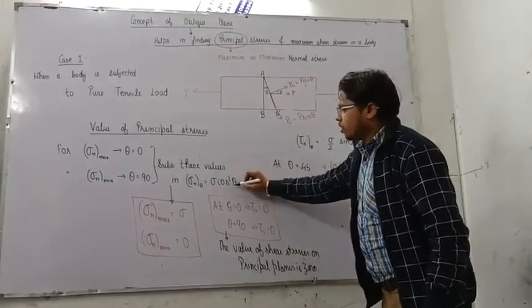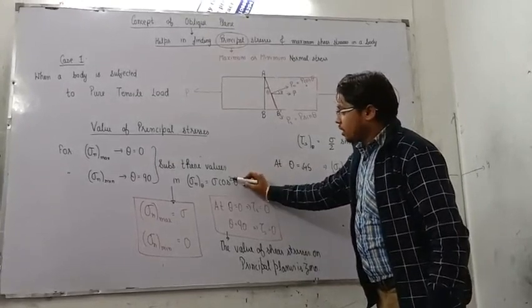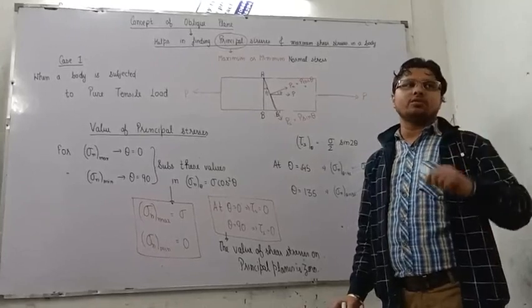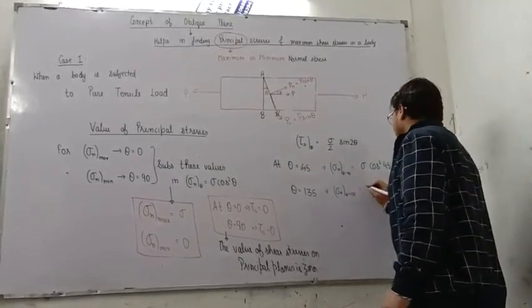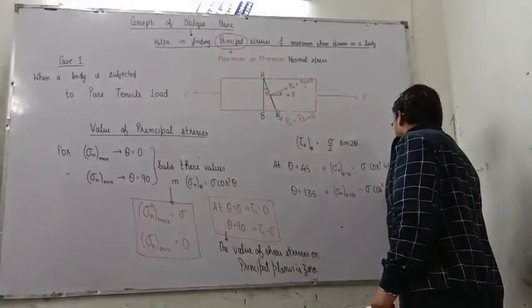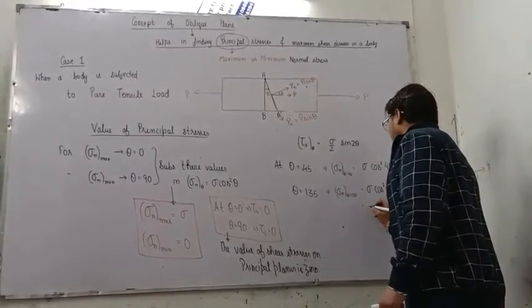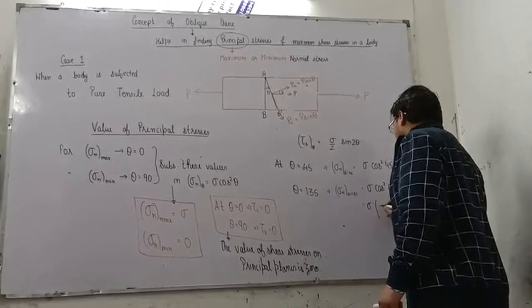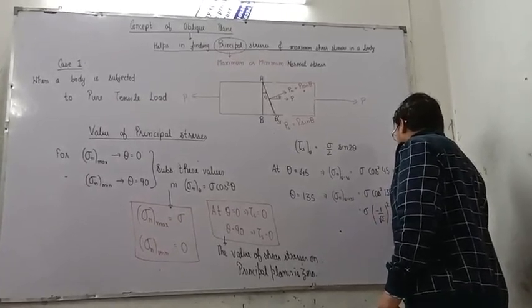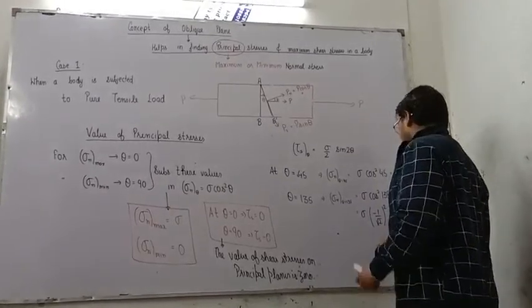In the second quadrant, cos is negative, but the square term will make minus 1 by root 2 positive, right? So it is sigma cos square 135 degrees, and it is minus 1 by root 2 square, which is again sigma by 2.